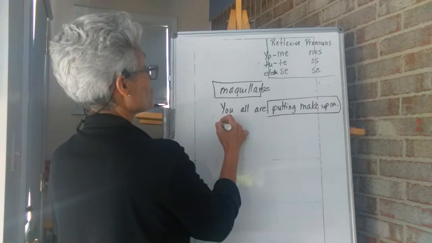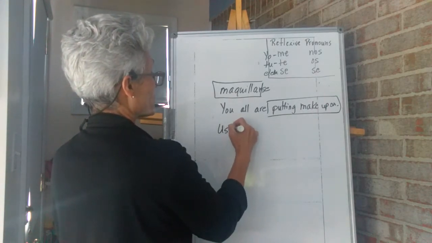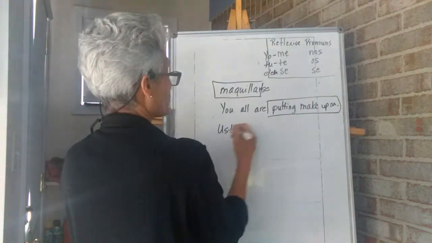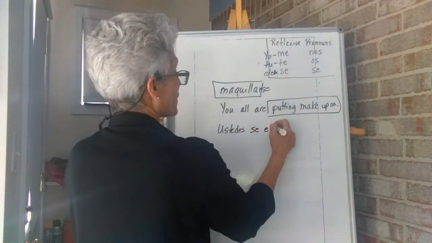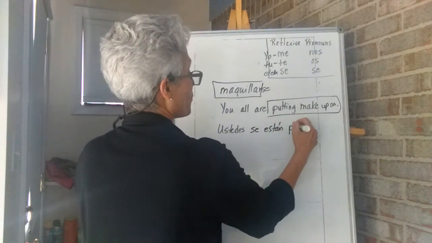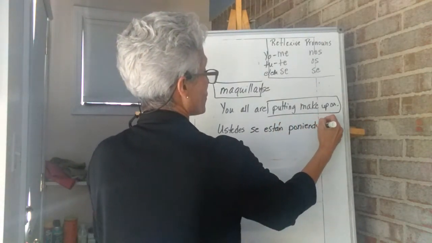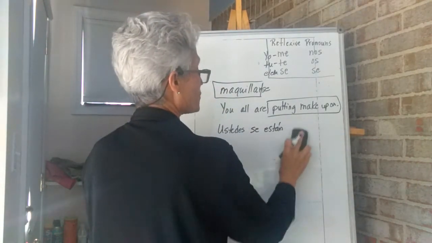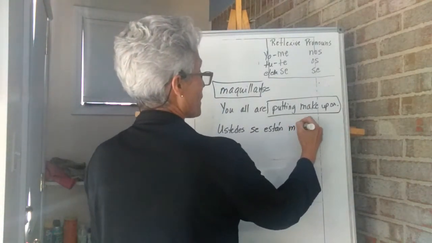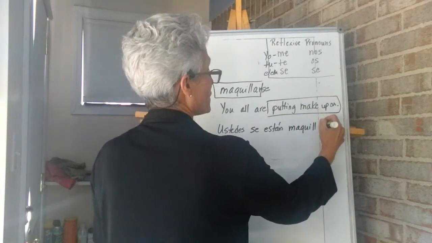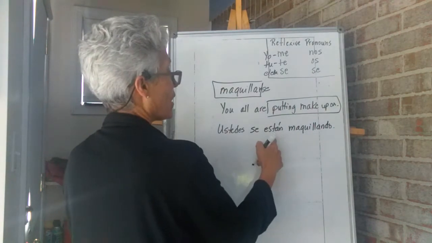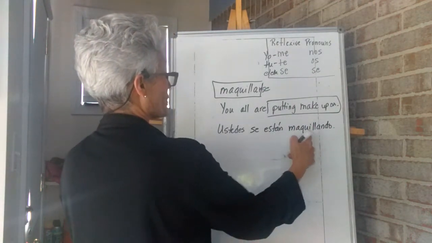So ustedes, okay, and remember ustedes always goes with third person plural. Se están poniendo, se están maquillando. Sorry, I used the wrong verb. Se están maquillando. Okay? Ustedes se están maquillando. Are putting makeup on.